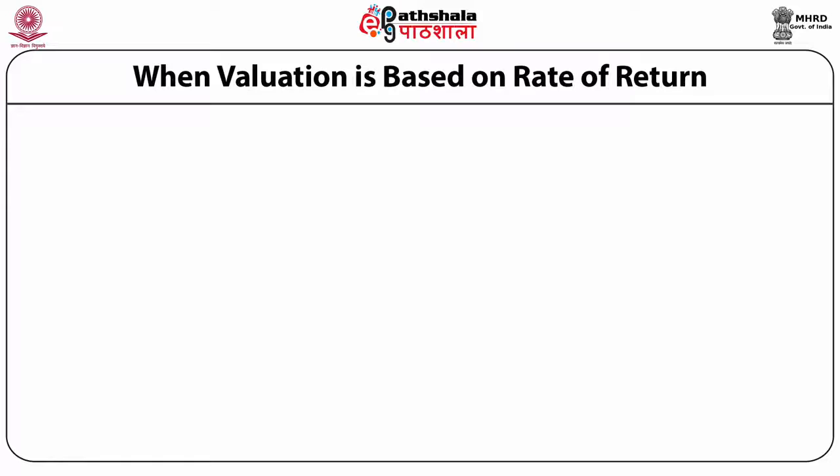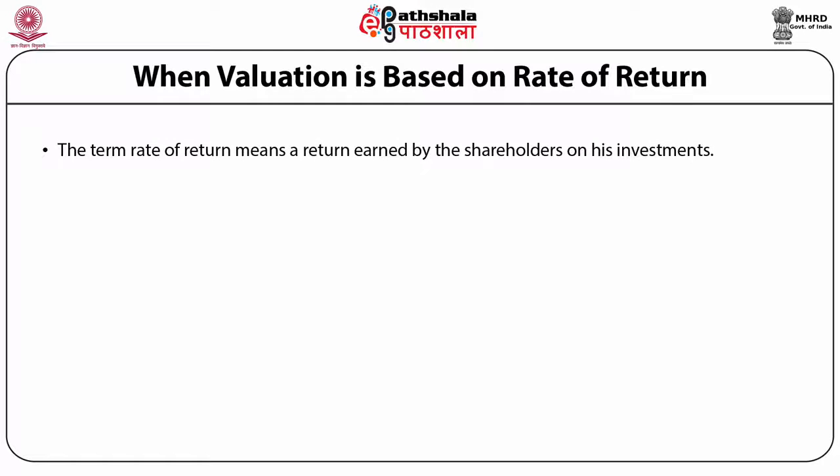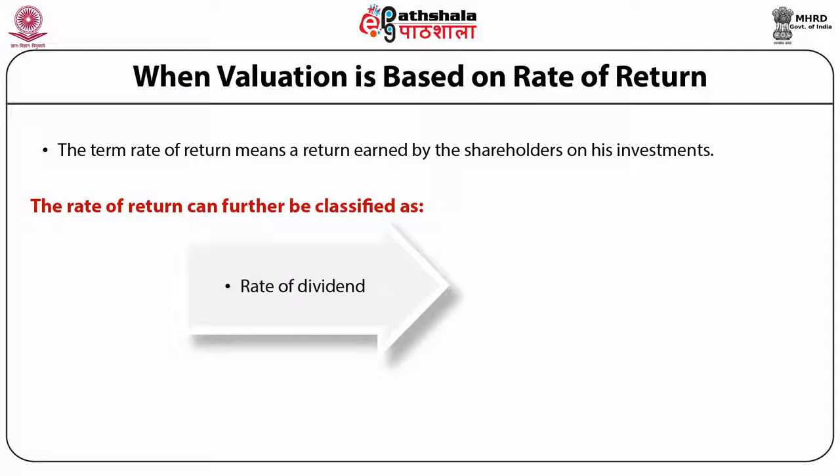When valuation is based on rate of return, the term rate of return here means a return earned by shareholders on their investments. The rate of return can further be classified as A. Rate of dividend, B. Rate of earning.